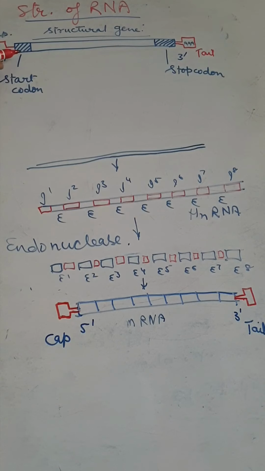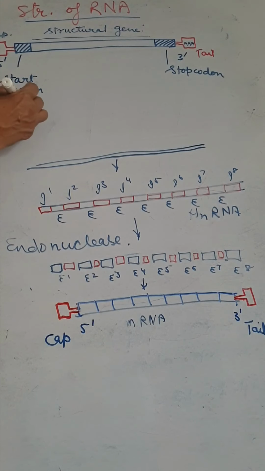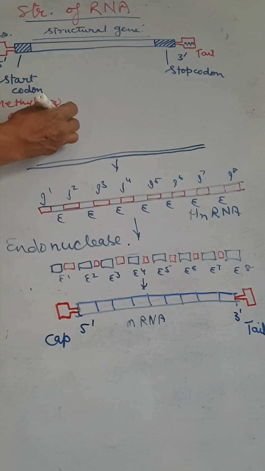And the first structure that is here is a start codon, and the start codon is methylated guanine, or we can say the methylated G.